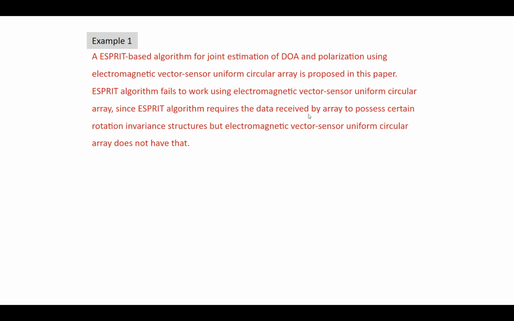Now it's completely okay to start an abstract very clearly defining what is proposed in this paper. However, in this particular case, it appears that there are several unknowns, like what is DOA, what is ESPRIT is actually not known. And in fact, we notice that later on in the abstract, this term electromagnetic vector sensor uniform circular array, which is quite a mouthful, is referred to again and again.